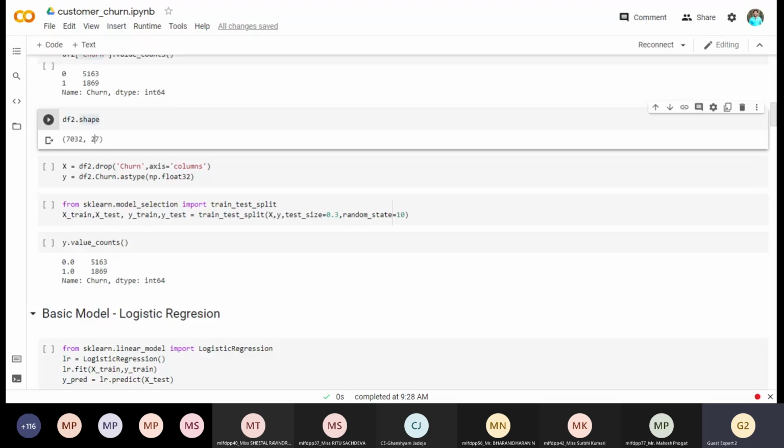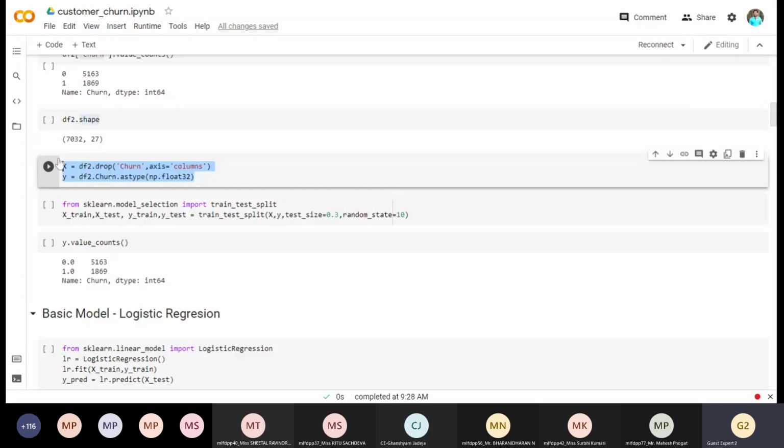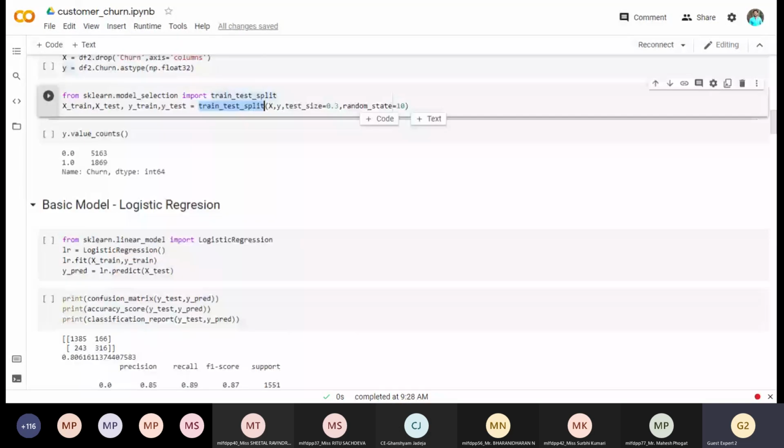This is my creation of dependent and independent variables. X is my independent set and Y is my dependent. Next, train and test split. Some people use a plain train test split. Always prefer cross validation, k-fold or stratified cross validation, before you directly jump to train and test split.